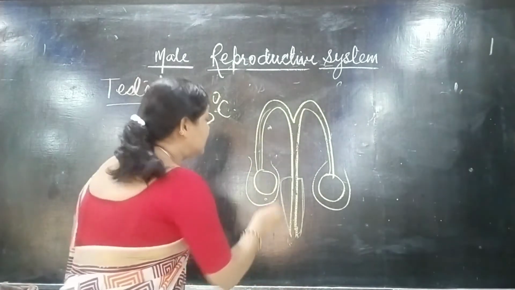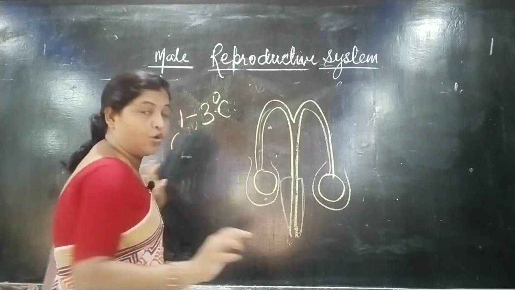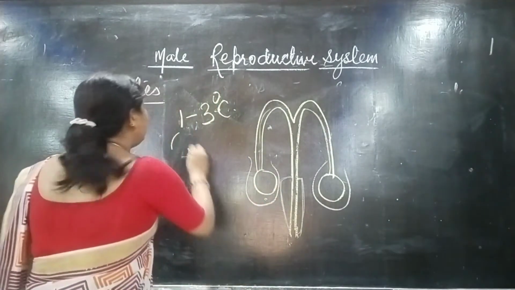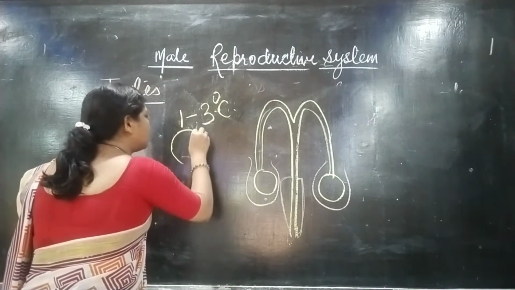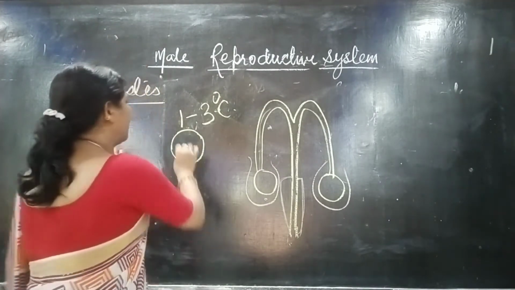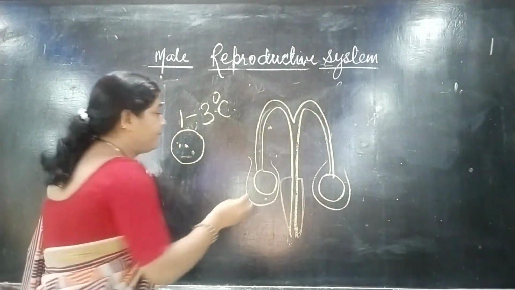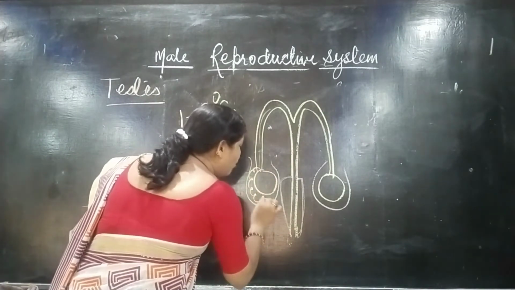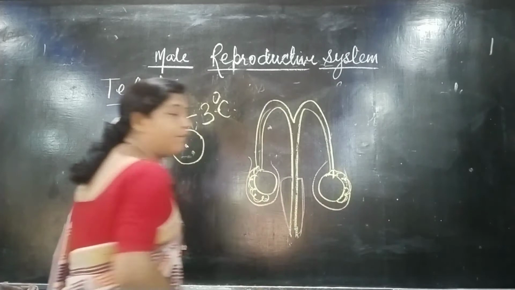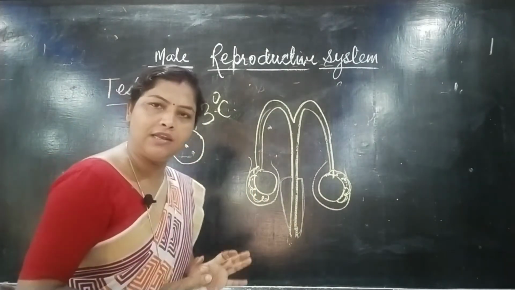But do you know, in this testis, sperm is formed. The sperm formed in the testis have a very simple structure, having an oval-shaped nucleus and cytoplasm. That's all. So they are not mature. Then they get stored in the structure right above the testis, called the epididymis. There they are stored for a while.